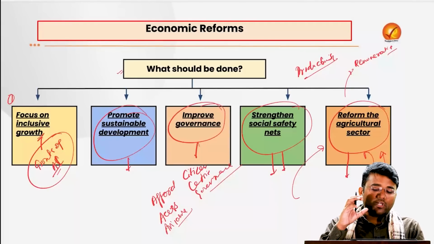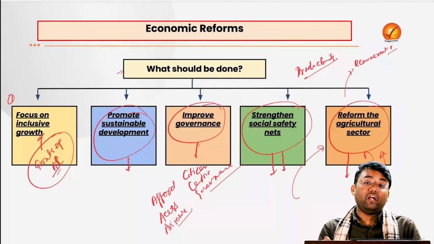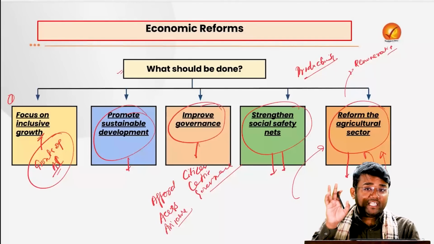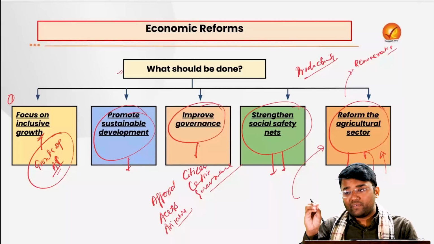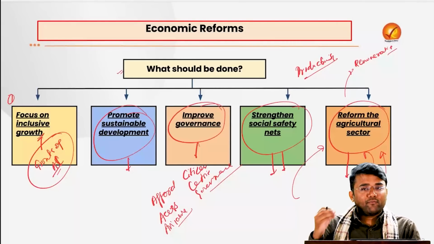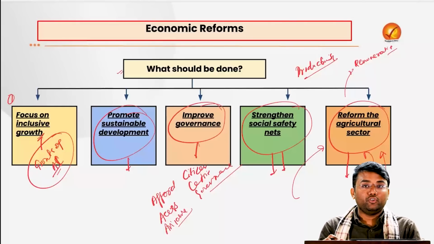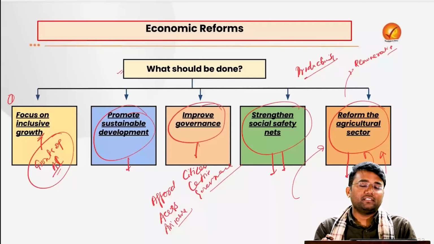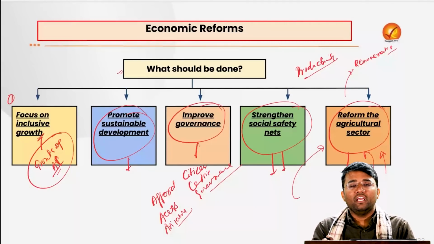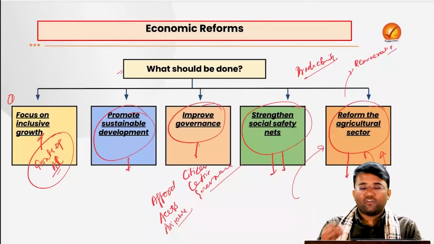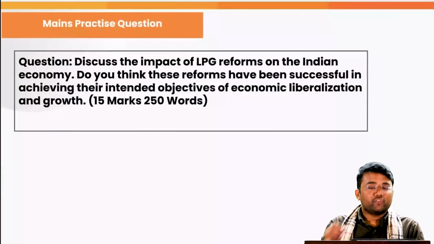Apart from this particular economic policy, Dr. Manmohan Singh helped the Indian economy manifold, even after becoming the Prime Minister. Some of the significant schemes playing a significant role in the Indian economy are, for example, MGNREGA that came, the National Food Security Act, and the civil nuclear deal that was signed with the US, that was a very magnificent milestone in Indian history. So there were a lot of things that were done, but due to paucity of time, obviously we will not be able to discuss all those things. A mains practice question that you can write from this.